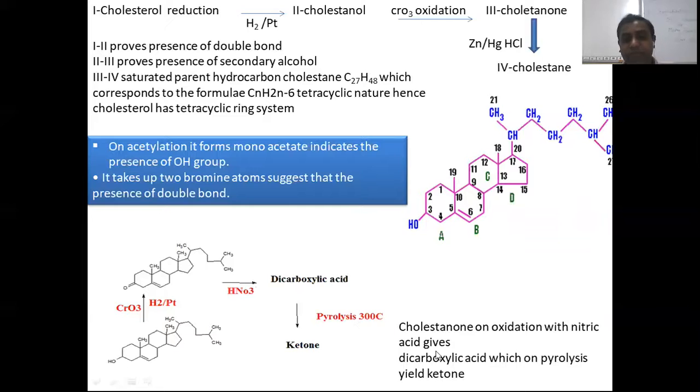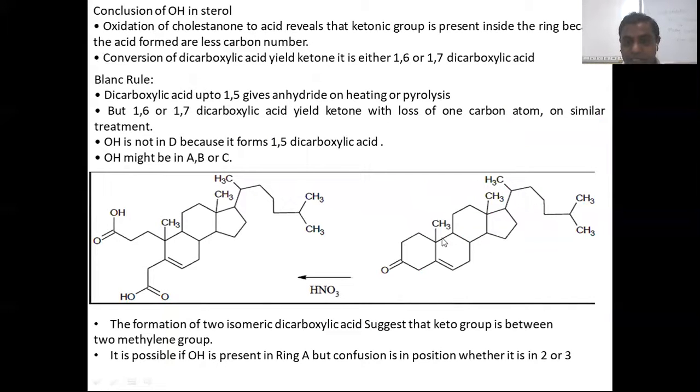Now one more reaction: after the oxidation of cholesterol, we get cholestenone, and its reaction with nitric acid gives a dicarboxylic acid. If we go to pyrolysis, again we get a ketone. So cholestanone, after the oxidation with nitric acid, gives a dicarboxylic acid. See the structure of these. The ketone ring will be opened here, and we get a dicarboxylic acid, either 1,6-dicarboxylic or 1,7-dicarboxylic acid. But according to Blanc's rule, the dicarboxylic acid up to 1,5 gives an anhydride on heating or pyrolysis,